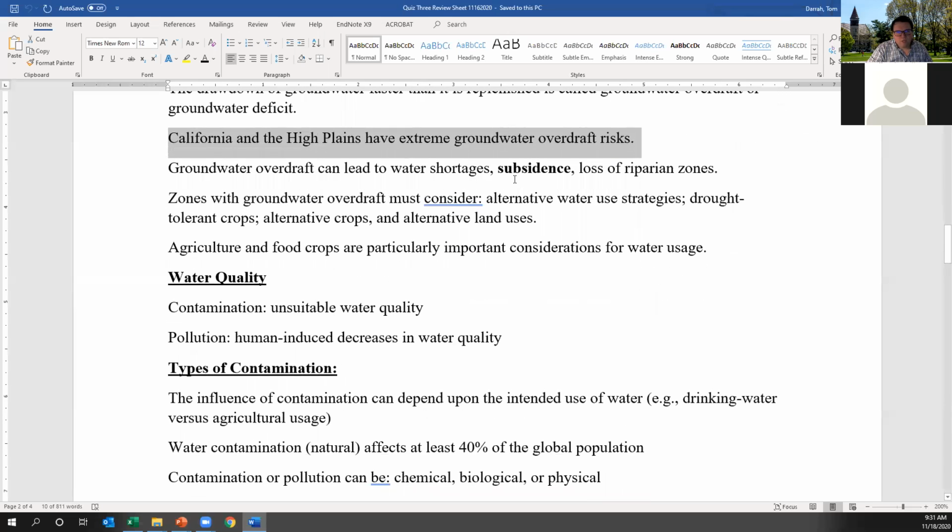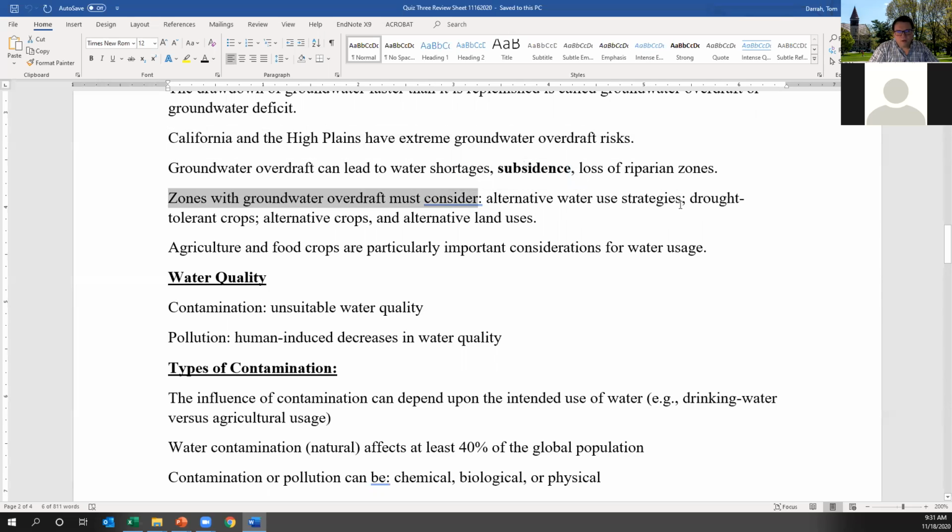The important thing with subsidence, as I alluded to before, is that where it occurs, it's not easy for that rock to refill. Just adding water doesn't allow it to expand, particularly if there are clay-rich minerals. They tend to compact, and that aquifer is basically lost forever. So any zones with overdraft have to recognize the need for an alternative water strategy.